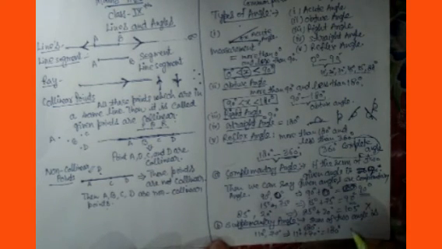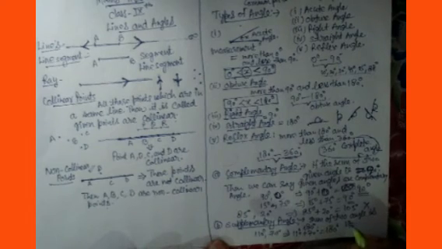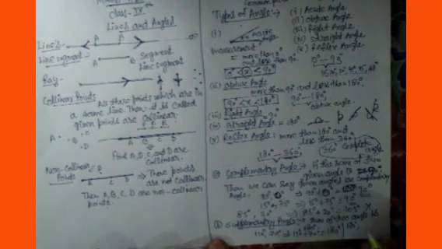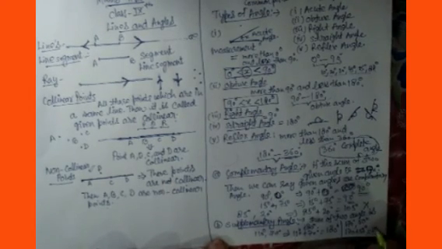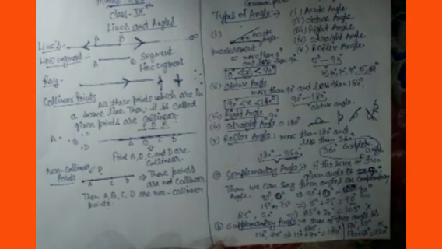Suppose the sum does not come to 180, for example one of 170 degrees and another of 50 degrees. What is their sum? 170 plus 50 comes to 220. So it is not a supplementary angle. So like this, today we talked about lines and angles and their types also. In my next video we will talk about some more angles.